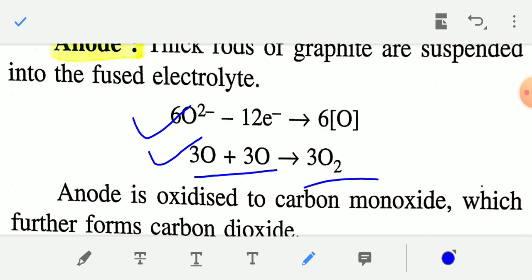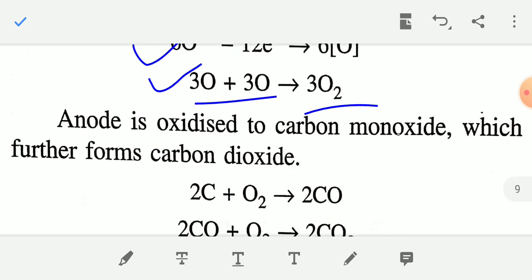So at the anode you will get oxygen gas, and at the cathode you will get aluminum metal.